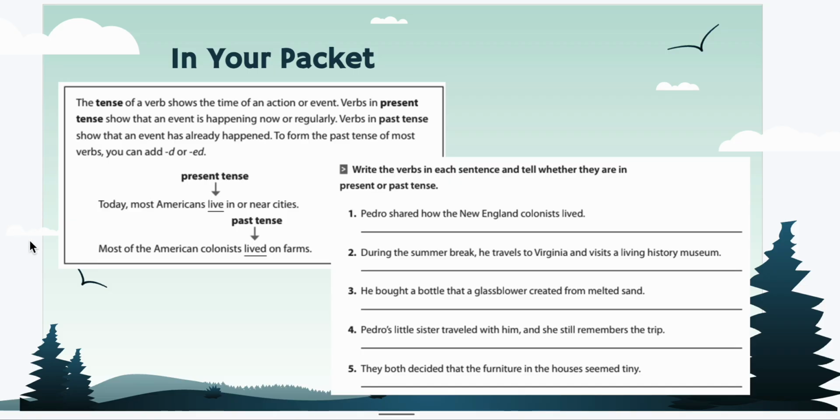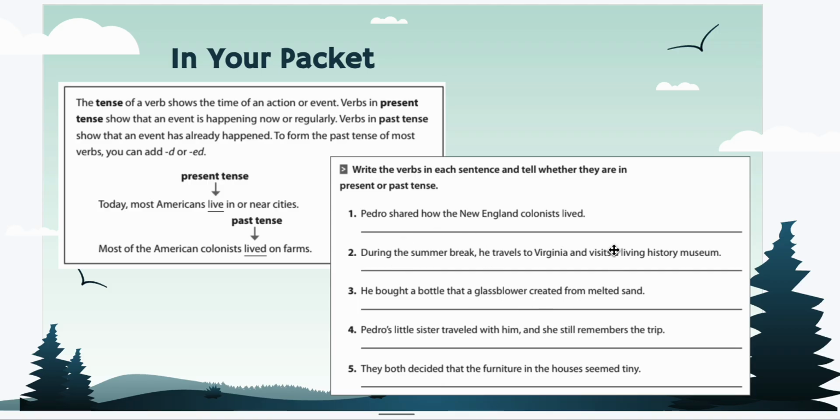Now this next part, we're going to move on to our packet. And on this page, we're going to make sure you read what you're being asked to do. The tense of a verb shows the time of an action or event. Verbs in present tense show that an event is happening now or regularly. Verbs in the past tense show that an event has already happened. To form the past of most verbs, you're going to add a D or an ED to the end, just like the ones we practiced. For example, we have live or lived.